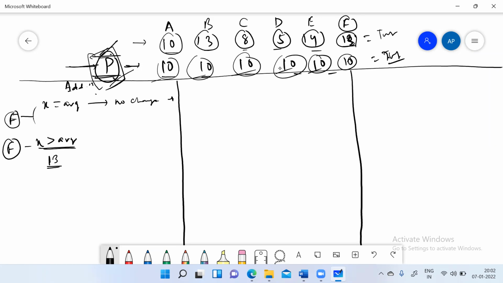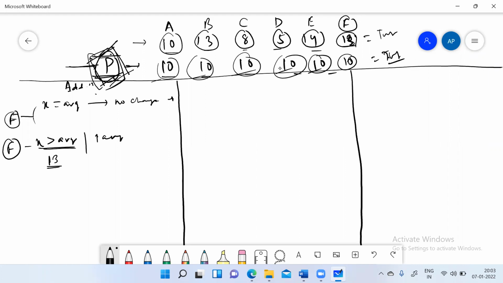She will honestly redistribute the entire number of chocolates among them. So the 3 that she has, she will redistribute to everyone. And how much will everyone get from that 3? 0.5. And the new average will rise.